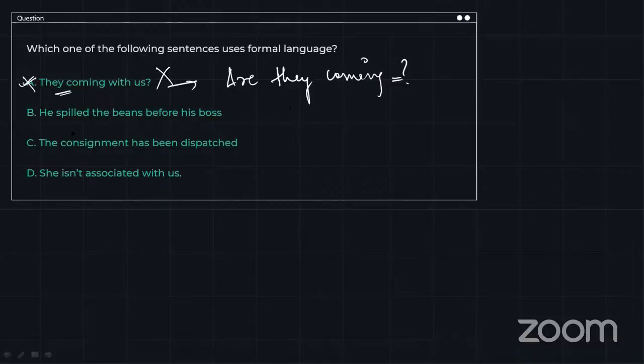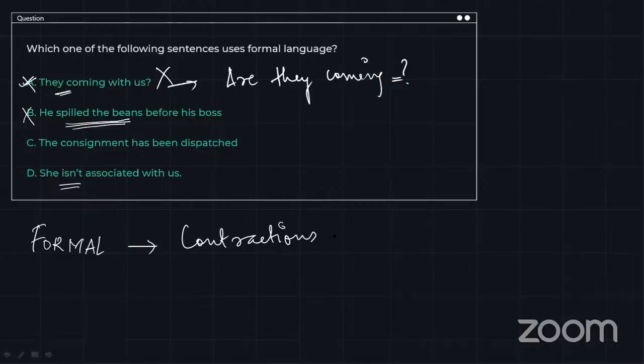So this is informal. He spilled the beans before his boss. Now, spilled the beans is not a term that you use in a formal sense. You could have said that he spoke everything before his boss, or he told his boss everything, or he confessed before his boss. That could have been a more formal sentence. She isn't associated with us. Now the hint word is isn't. In any of the formal sentences, we never use contractions. Now, what are contractions?